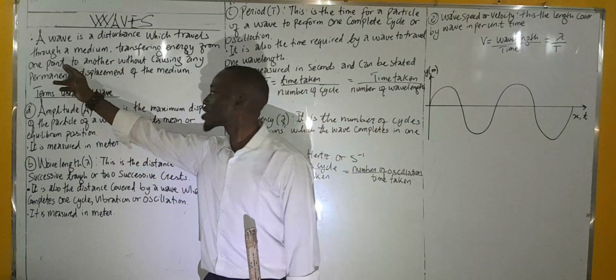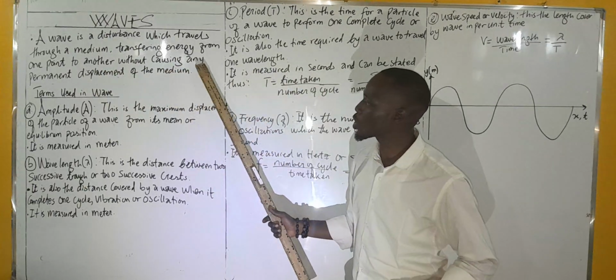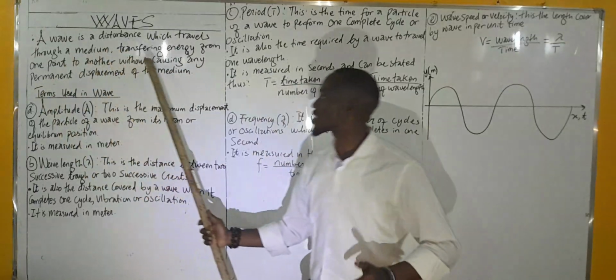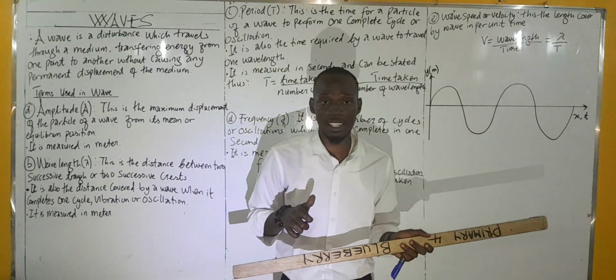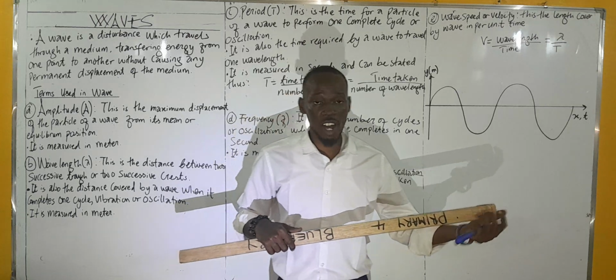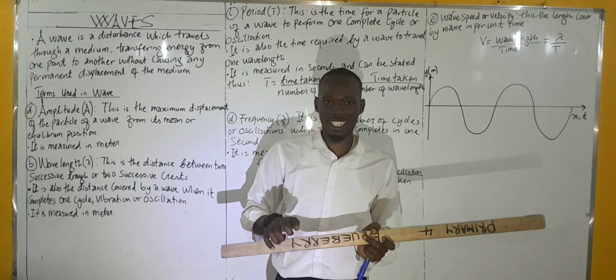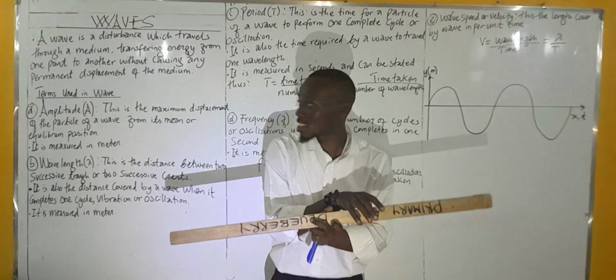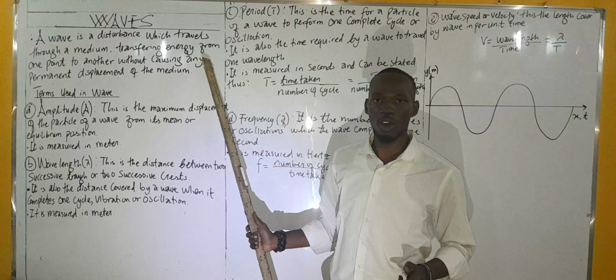So it transfers energy from one point to another without causing any permanent displacement of the medium. So when I pluck the string of my guitar, it vibrates, it transfers energy from one point to another, but the string of the guitar is still intact, without causing any permanent displacement of the medium.